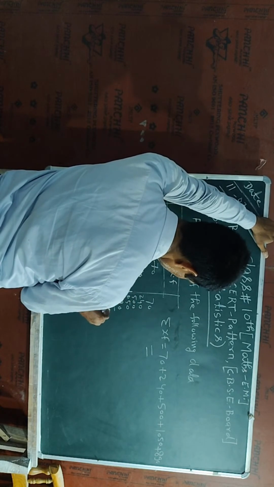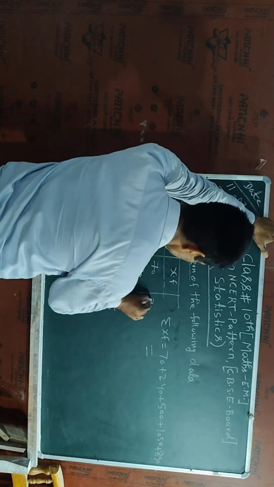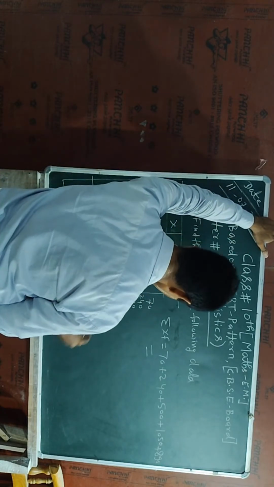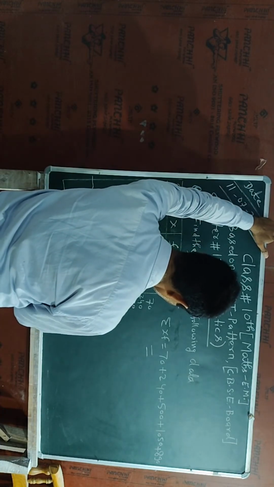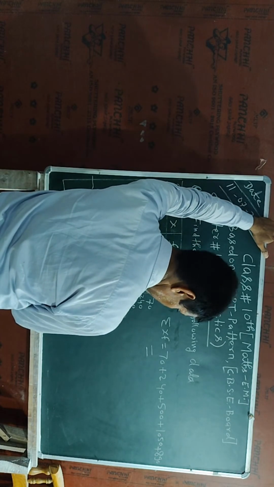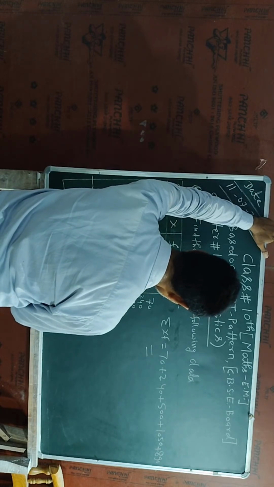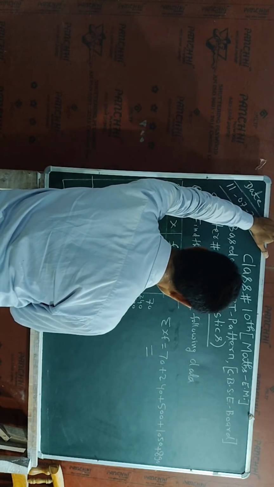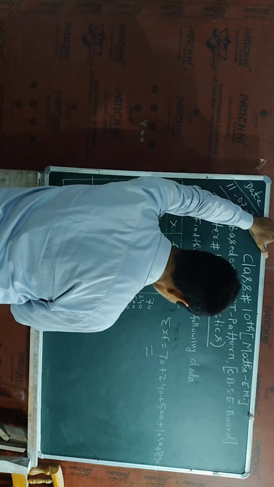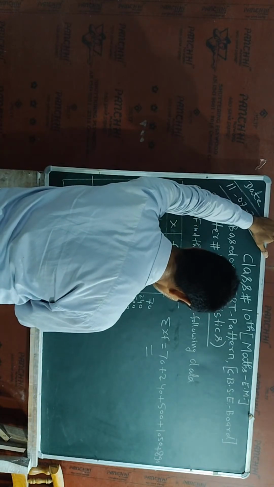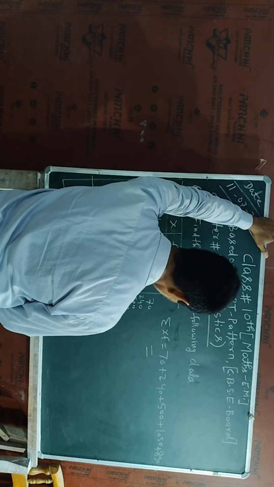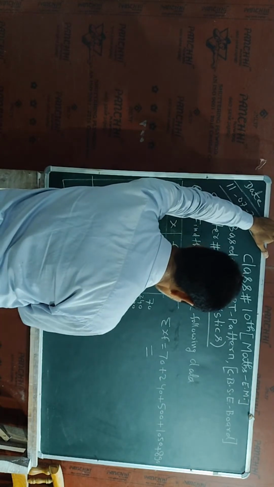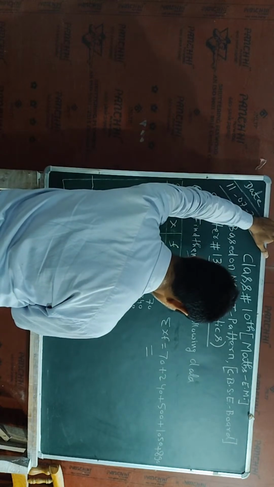So this will be 0, 7 plus 4, 11 plus 5, 16. 16 plus 9, that is 25. So here I will put 5.